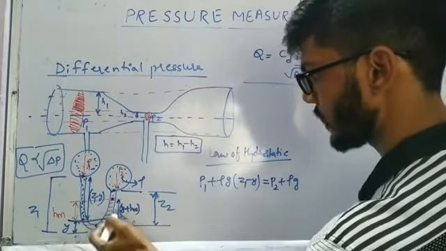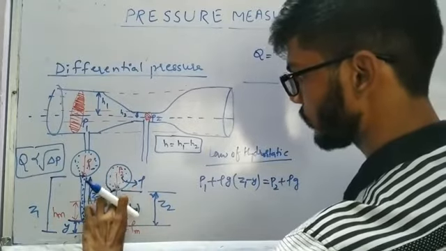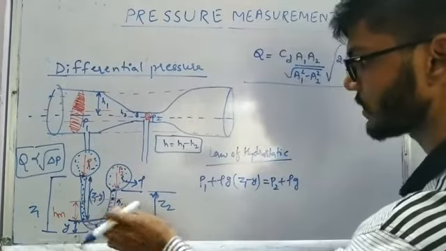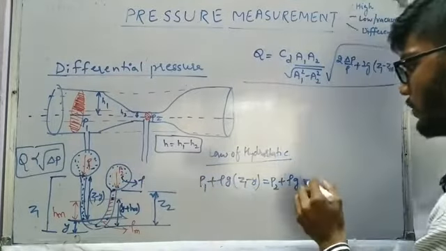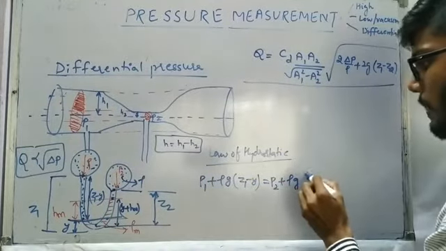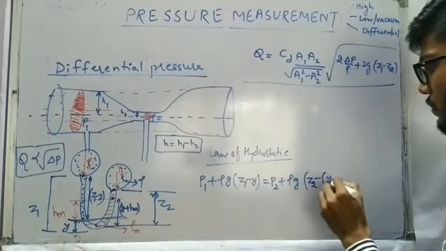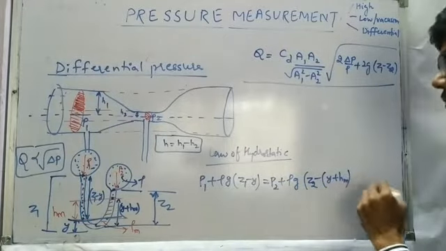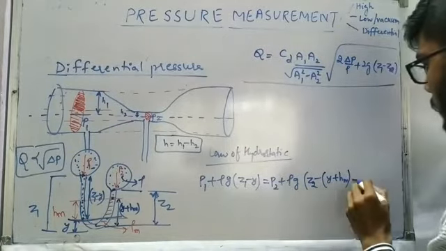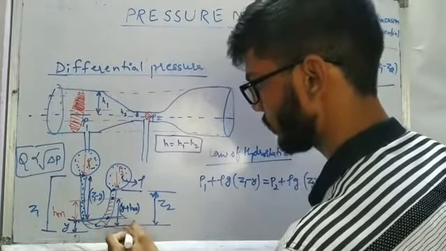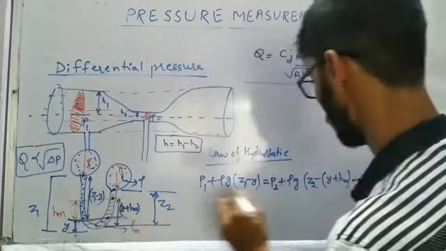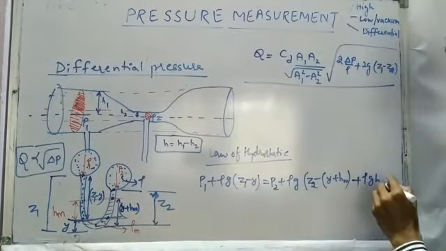So this total is Y plus HM, and from Z2 we have to first subtract Y plus HM, because only over this length do we have the fluid. So rho g (Z2 minus (Y plus HM)). And still we are at this point, we have to come to this particular point. So again plus rho g, and the height is HM, plus rho g HM.